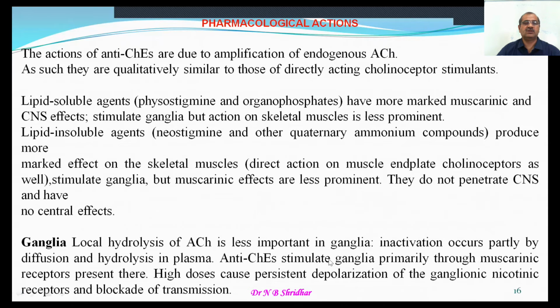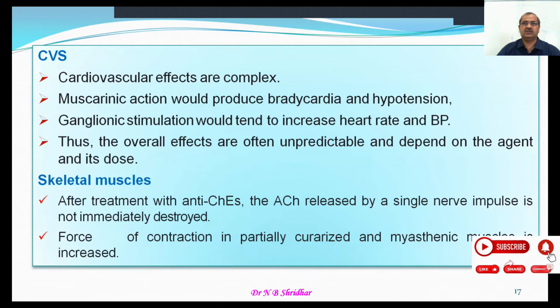An anticholinesterase agent stimulates ganglia primarily through the muscarinic receptors present there, and high doses cause persistent depolarization of the ganglionic nicotinic receptors and blockade of transmission. The cardiovascular effects are very similar to those of cholinergic agents, but a little more complex.